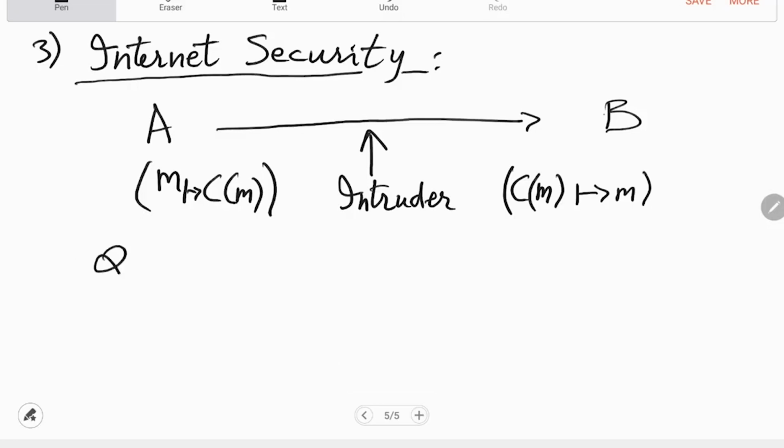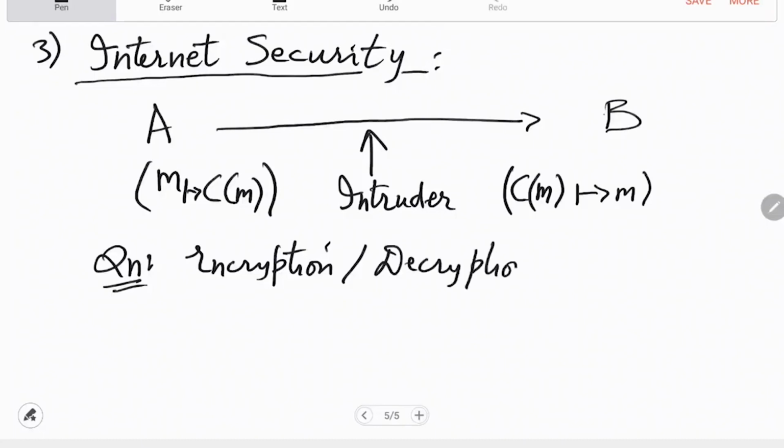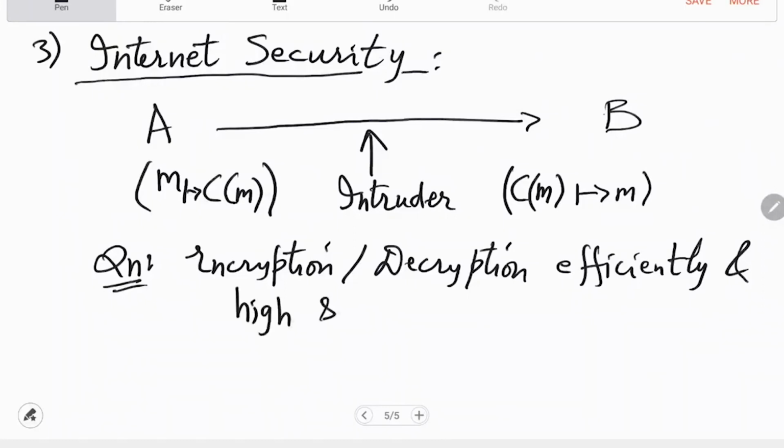So the question here is again encryption, decryption, efficiently, and high security guarantee. Those are the things you want.